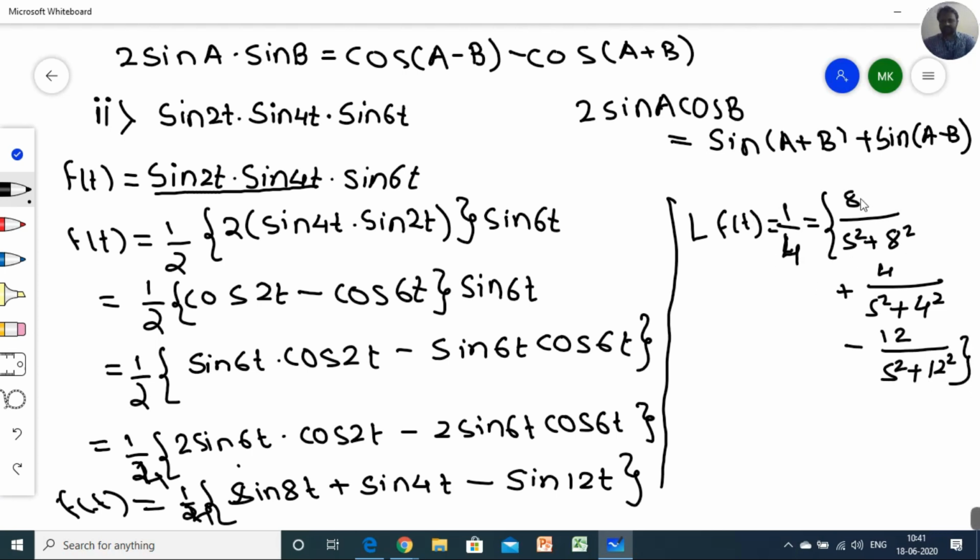And your final result is this: Laplace of sine 2t, sine 4t and sine 6t is 1 by 4. This is not an equal sign, you have to just multiply. So 1 by 4 into 8 by s square plus 8 square, 4 by s square plus 4 square, minus 12 by s square plus 12 square.